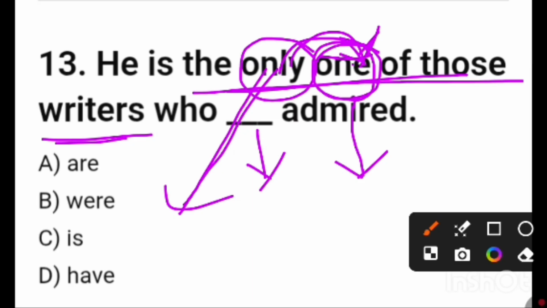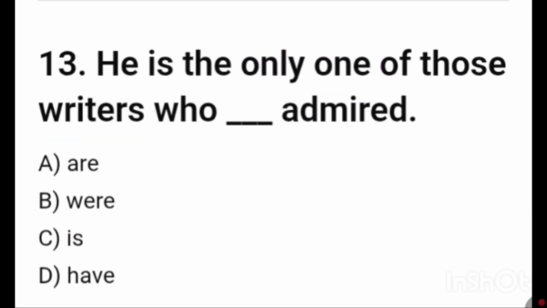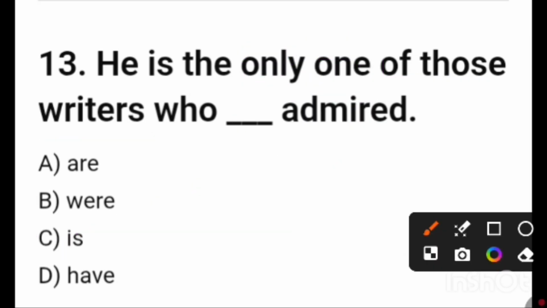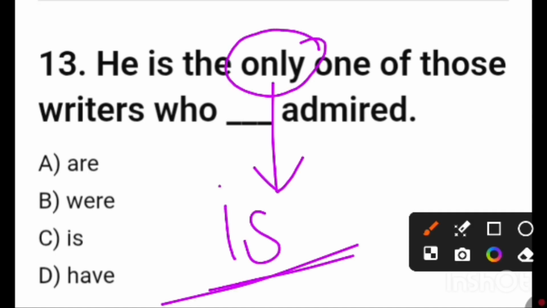The actual antecedent is one here, so we have to identify the antecedent properly, then only we can write down the answer correctly. Friends, here is the correct answer. He is the only one of those writers who is admired. Only for, friends, as this emphasizer is written, that is why the answer is. Friends, I think you can understand.